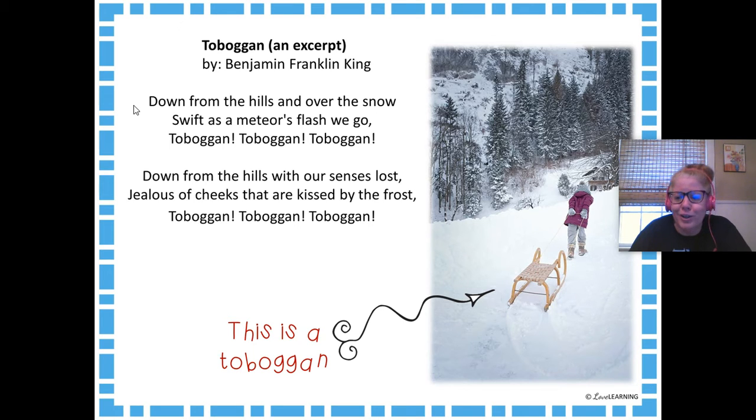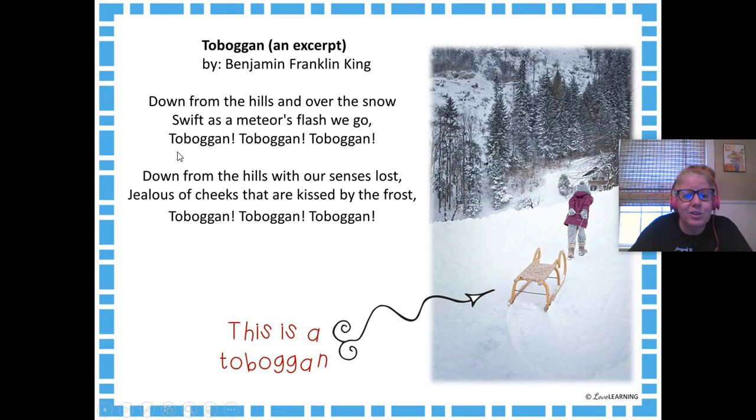Now, before we look at the features of this poem, I just want to point out, and some of you may have noticed it, we have some examples of figurative language. Right here we have swift as a meteor's flash we go. That is a simile, right? Because we're using the word like or as to compare the toboggan to a meteor.